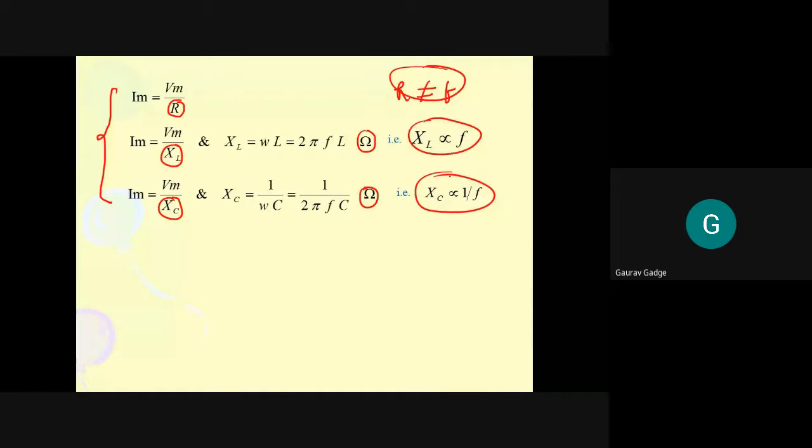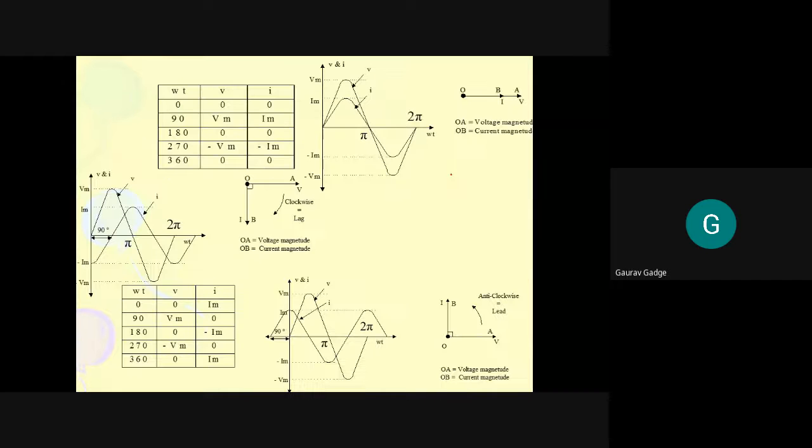Okay. Last point, only 2 minutes I have left. For pure resistance, current and voltage both are in phase. For pure inductor, current lags the voltage by an angle of 90 degree. And for pure capacitance, current leads voltage by an angle of 90 degree.